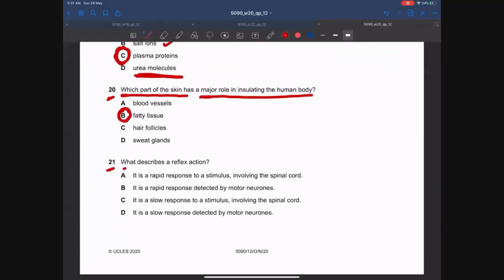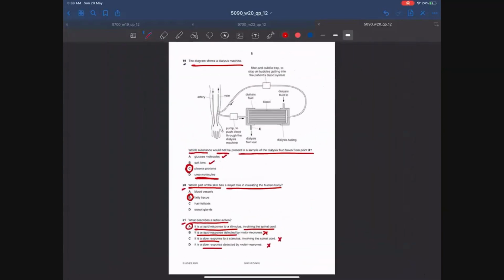MCQ number 21. What describes a reflex action? Guys, always remember this point that reflex action is a rapid response to a stimulus, which involves the spinal cord. It can also involve the non-conscious regions of the brain. It is a rapid response detected by a motor neuron. Guys, motor neurons never detect anything. They are involved in a response. They are not involved in detection. So B is wrong. C and D are also wrong because they say slow response. So the answer is A.